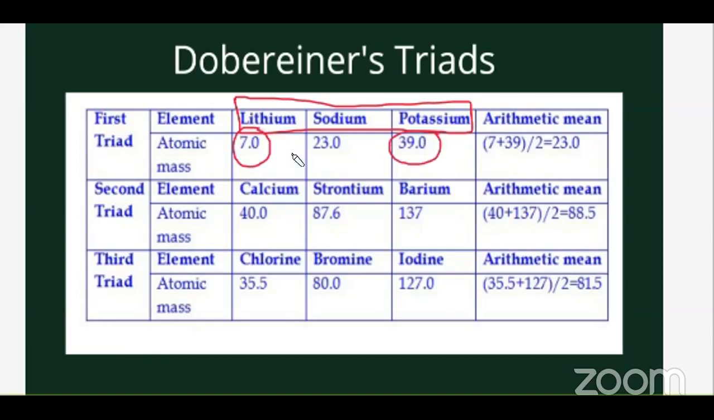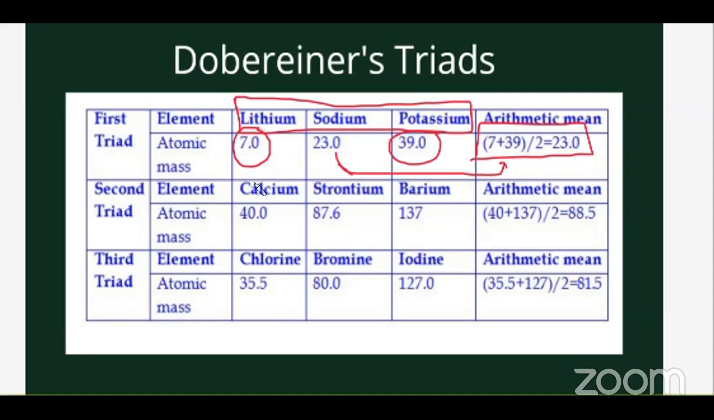Can you see? 7 is the atomic mass. What are we adding? The atomic mass. The atomic mass of lithium plus the atomic mass of potassium, I'm sorry, I fumbled. Lithium atomic mass plus potassium atomic mass. When you add it and divide by 2, you'll get the middle one.